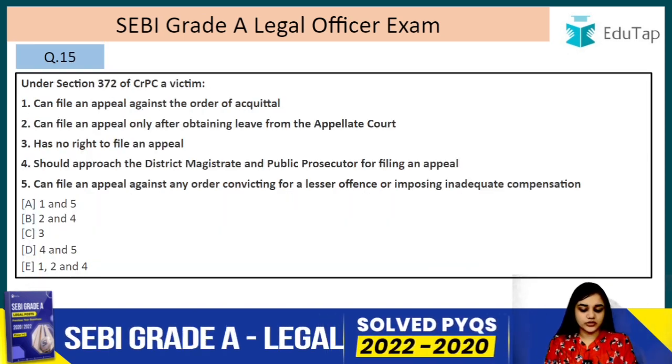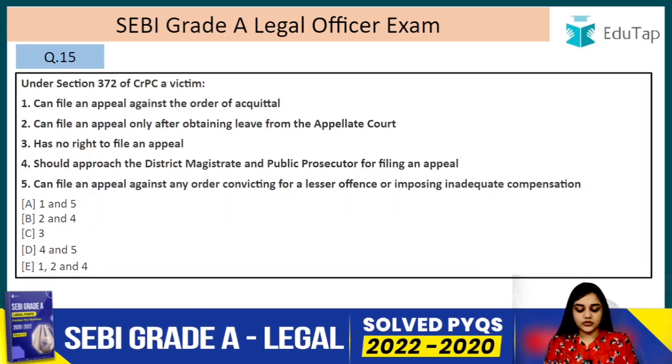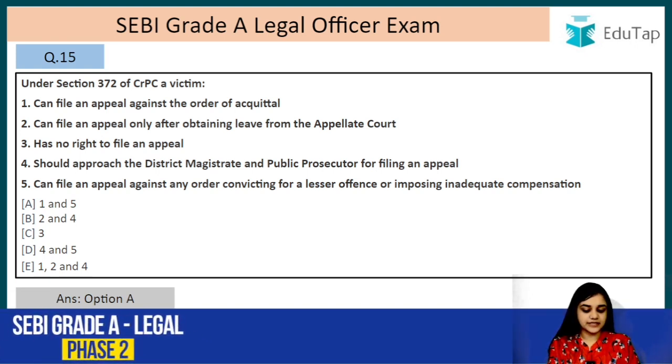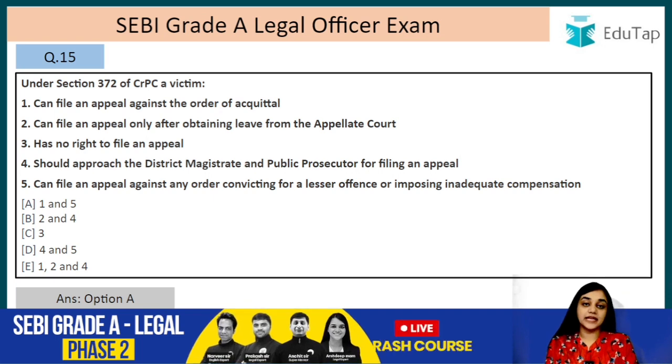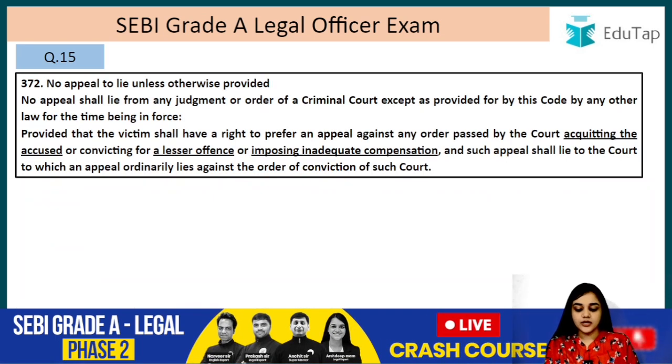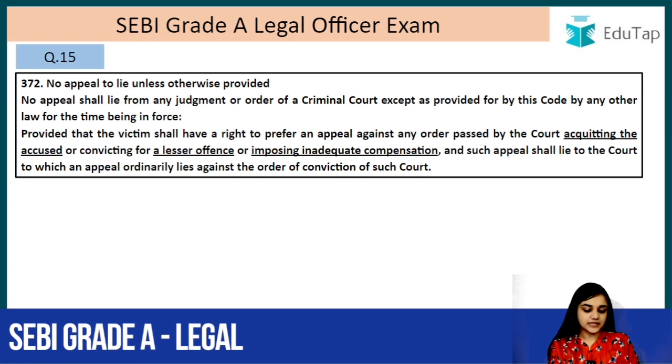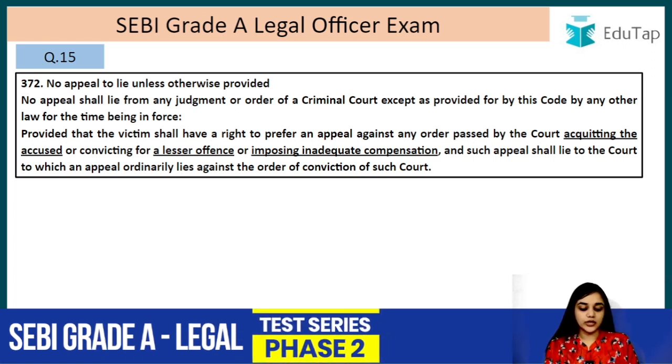Alright, last question, question number 15. Under section 372 of CRPC, a victim, the answer is A, that is 1 and 5, can file an appeal against the order of acquittal, can file an appeal against any order convicting for a lesser offence or imposing inadequate compensation. No appeal to lie unless otherwise provided. So, no appeal shall lie from any judgment or order of the criminal court except as provided by this Code or by any other law for the time being in force.